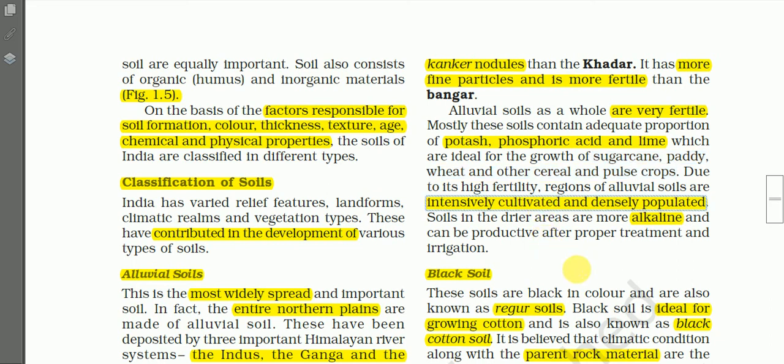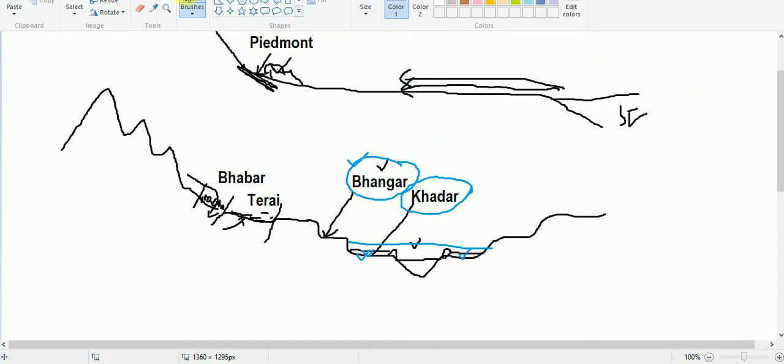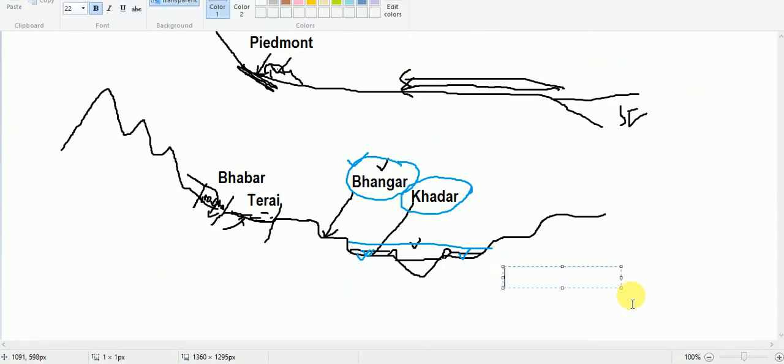And the soils in the dry areas are more alkaline. Alkaline, you know, means the pH value is more than 6.5. If the hydrogen ion concentration, if the pH value is more than 6.5 in the case of soil.